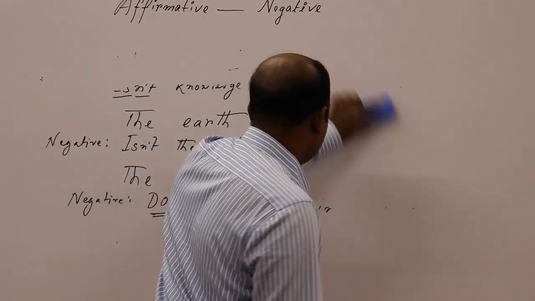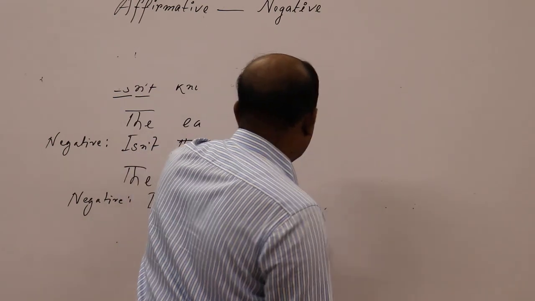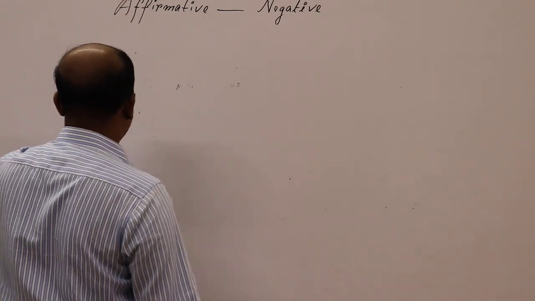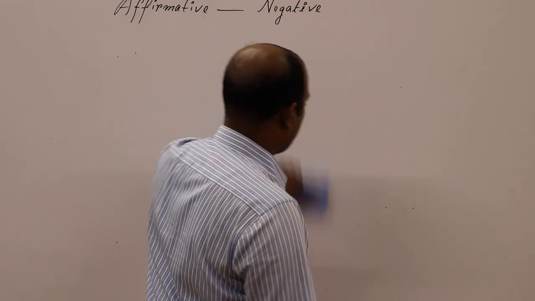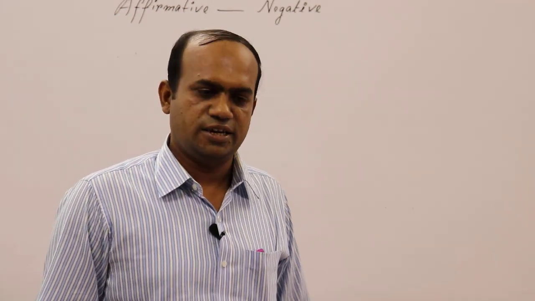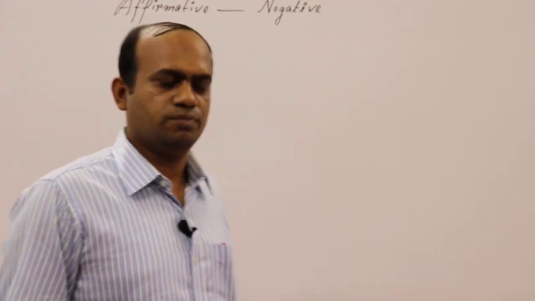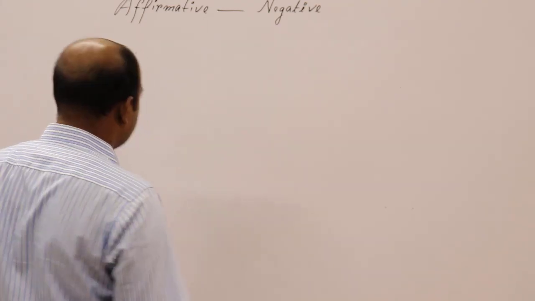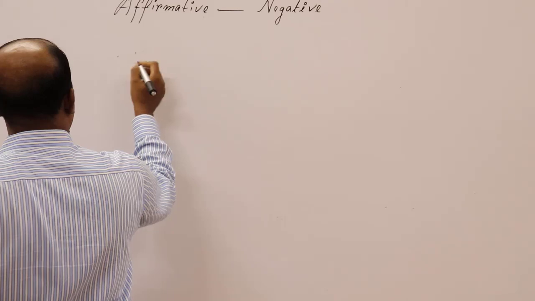Now we may get started with another rule. My dear students, I hope you are also familiar with degree, and if the sentence is in superlative degree, then what will be the negative sentence? Look at the board carefully.